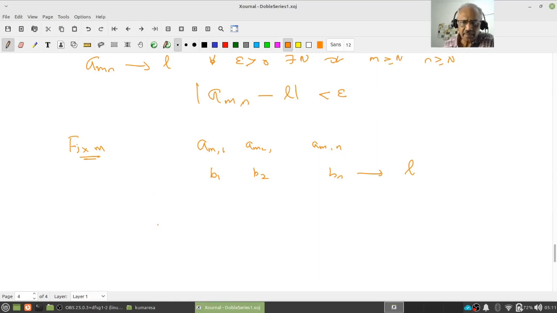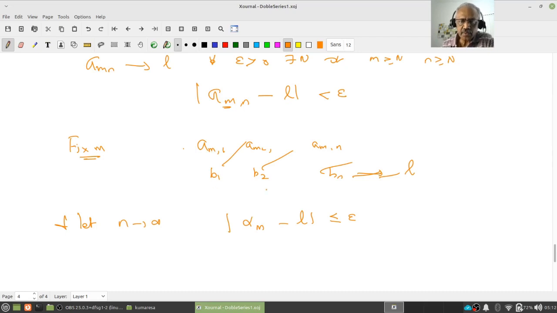Therefore fix an m and let n tend to infinity, then this is nothing other than your alpha_m. But since it's in the limit, I can only write less than or equal to epsilon. Do you understand that? So please follow. Here you are fixing m and letting n tend to infinity. But then what do I know? a_mn goes to alpha_m as n tends to infinity. Right? That's what you are writing.